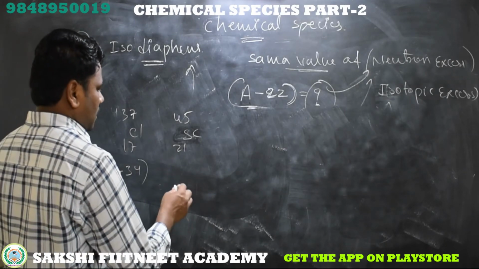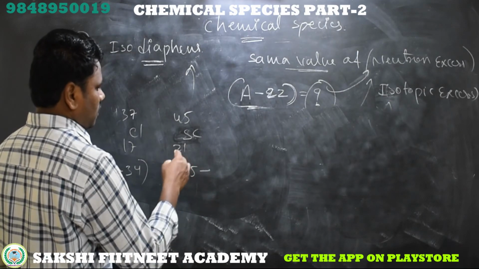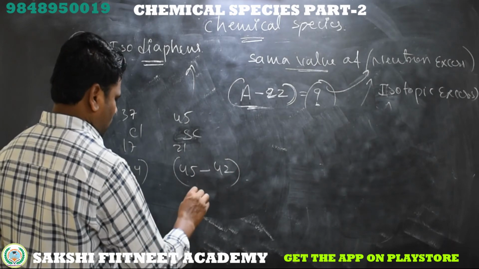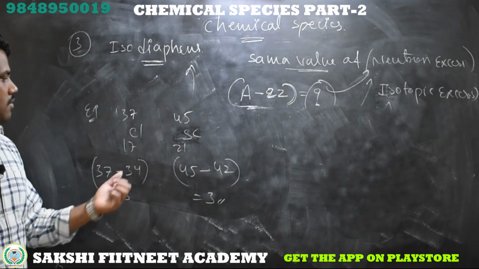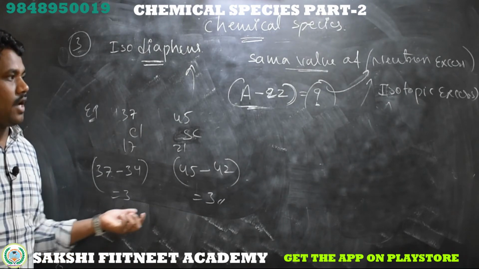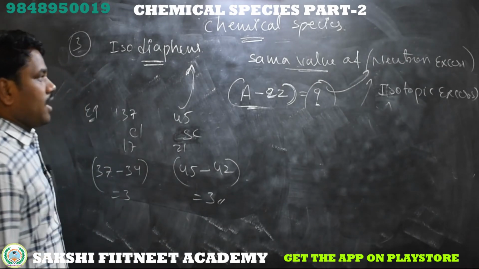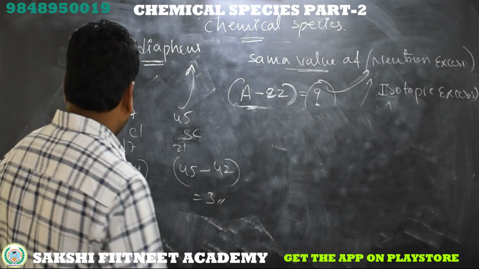Now scandium, mass 45 minus 21 into 2, that is 42, so 45 minus 42 is equal to 3. These two elements show the same isotopic excess value, so they are classified as isodiaphers.